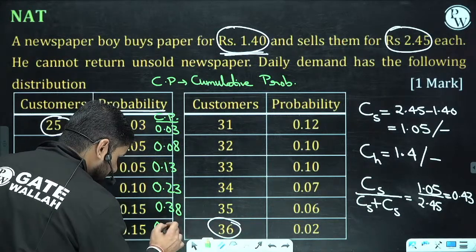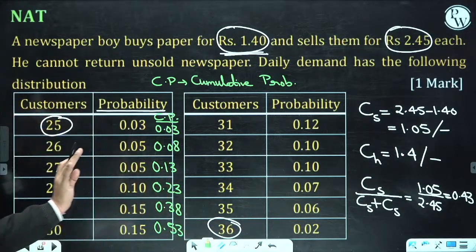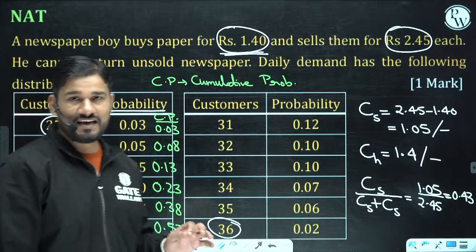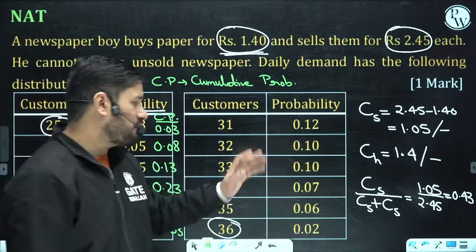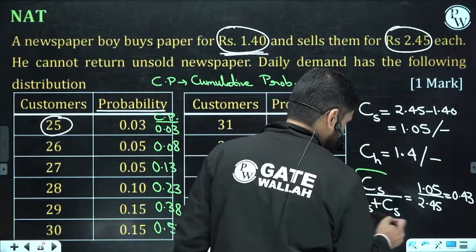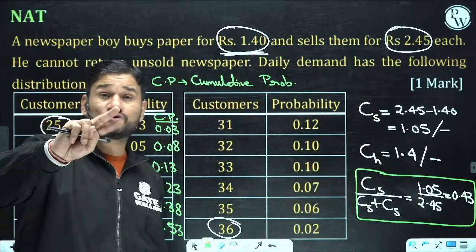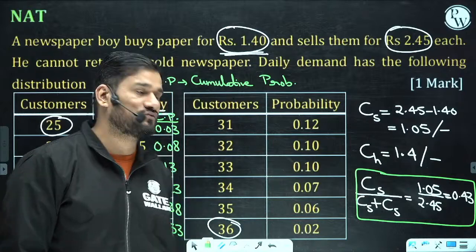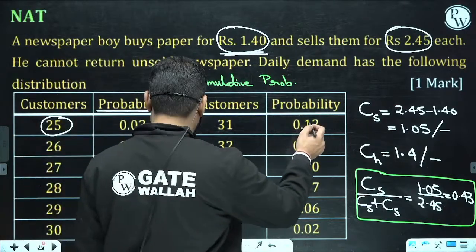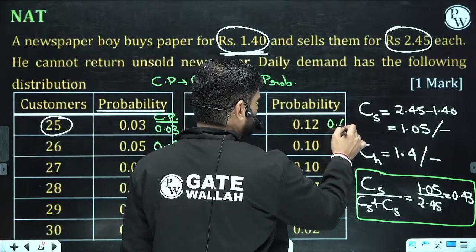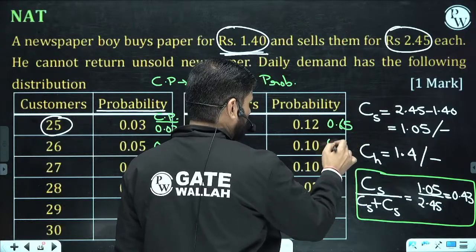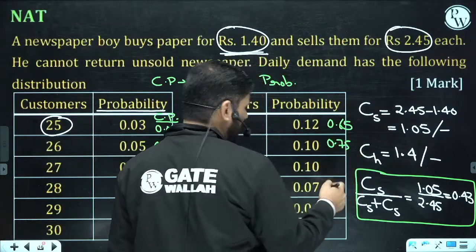Just stop here. Check where the ratio value you have found lies, between which two values. I can add this plus this also, it becomes 0.65. Then 0.75, then 0.85. I can do it like this.